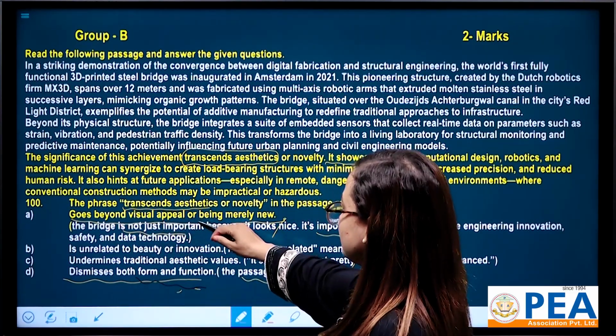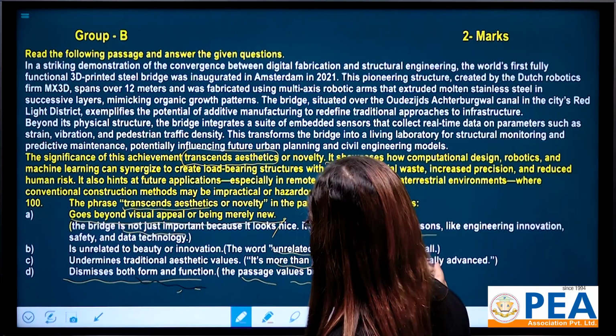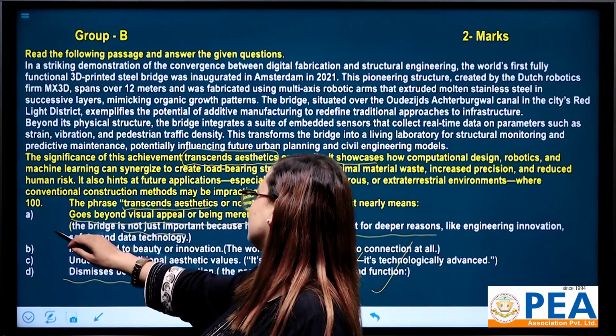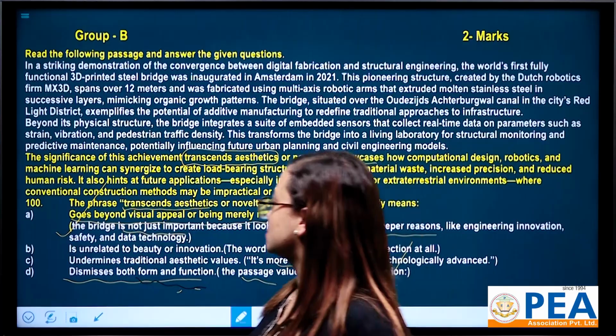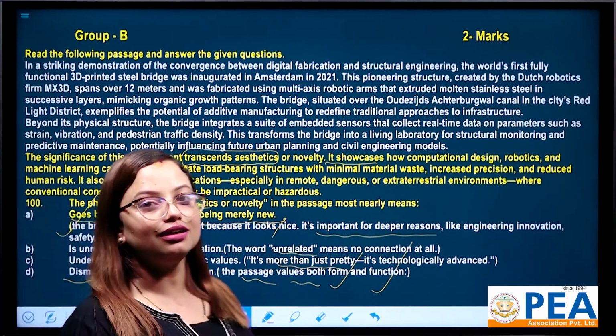The phrase transcends aesthetics or novelty in the passage most nearly means none other than number A, goes beyond visual appeal or being merely new.